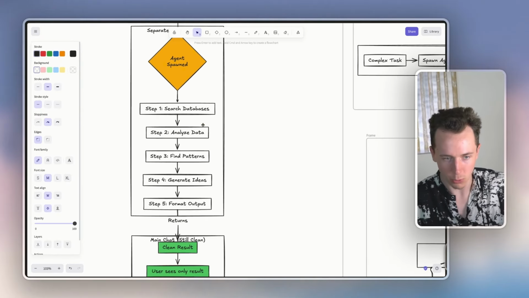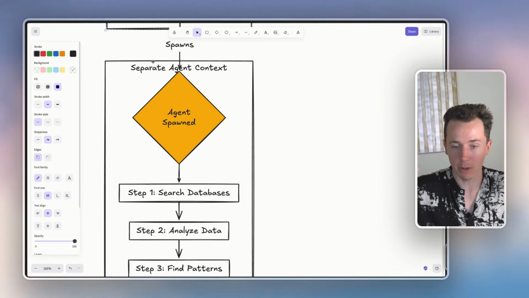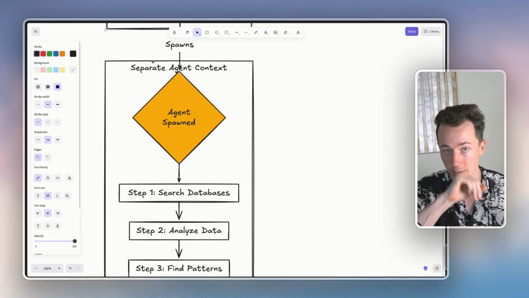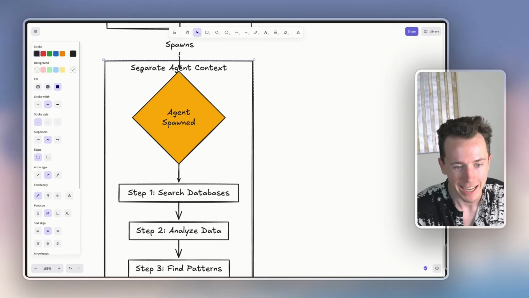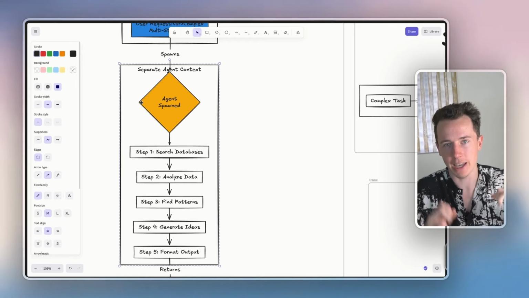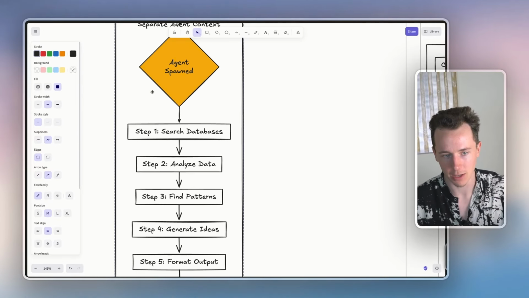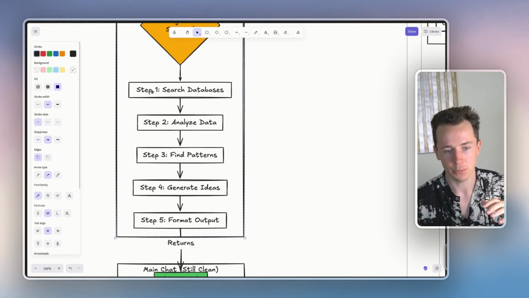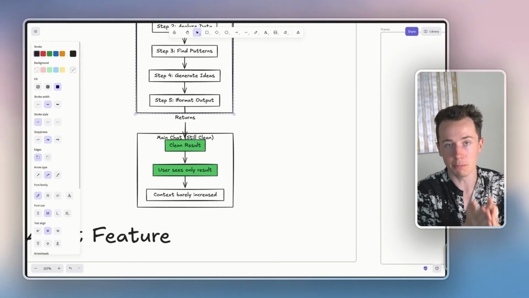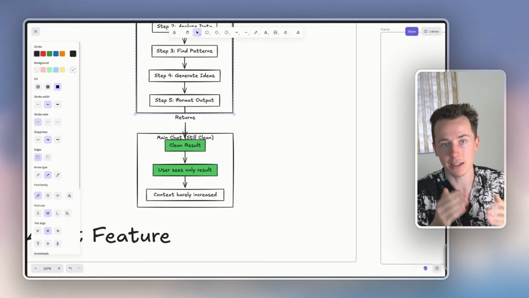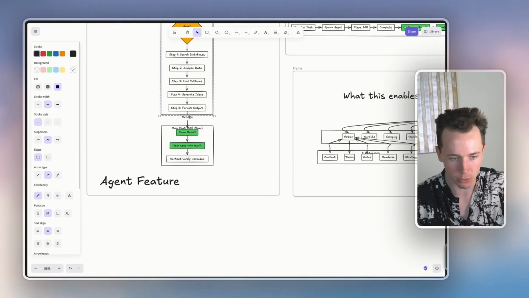Like I said, you make a request. If you have a process that you've been running, it's really easy to build out these agents out of Claude Code. You just say, build me this agent, here's what I want it to do, and then boom, it spins it up for you. You can think of an agent just as a separate context window. Next time you ask it to do the same thing, it spins up a separate instance. It goes and maybe calls different tools, finds patterns, and then it returns to the main chat so that you can get a lot done. And you can have agents going out and doing separate things for you, and then there's just one chat where you're coordinating everything.